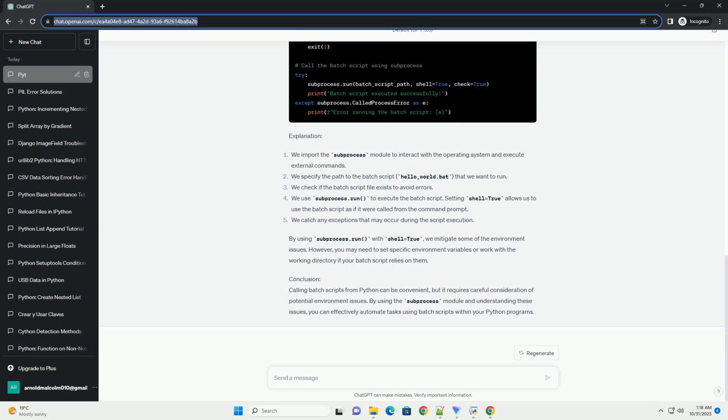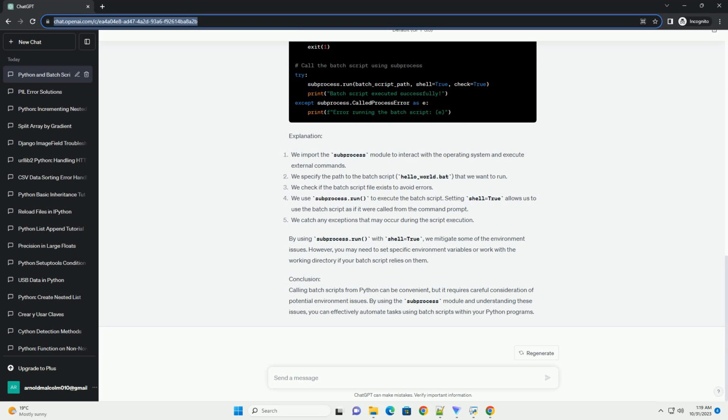Prerequisites. Environment issues. Different environment variables. When you run a batch script from Python, it may not have access to the same environment variables as when run from the command prompt. This can lead to issues if your script relies on specific environment variables.